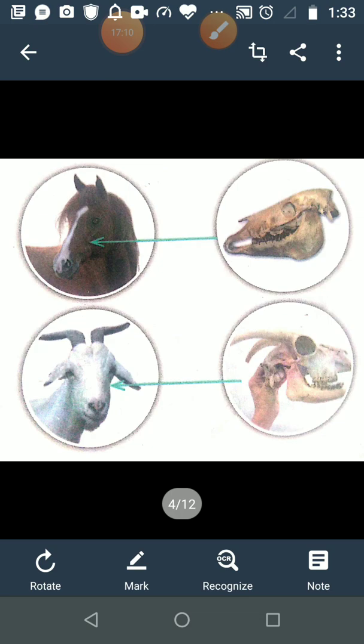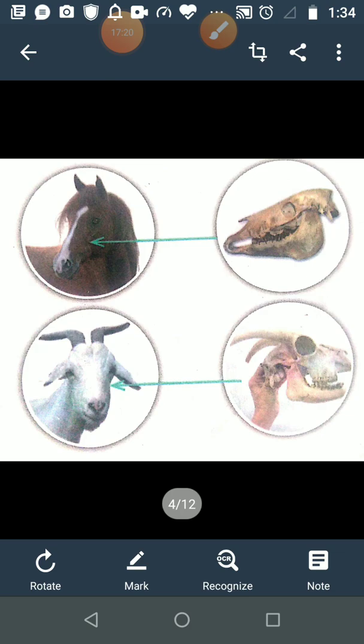Now see what type of teeth herbivorous animals have.